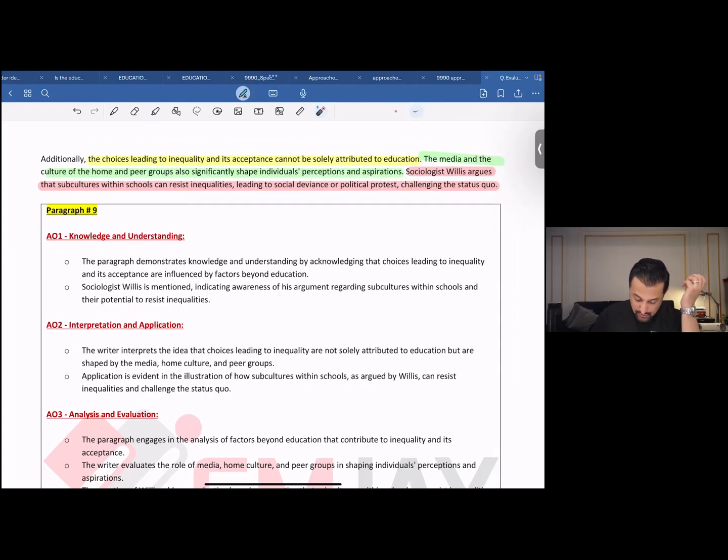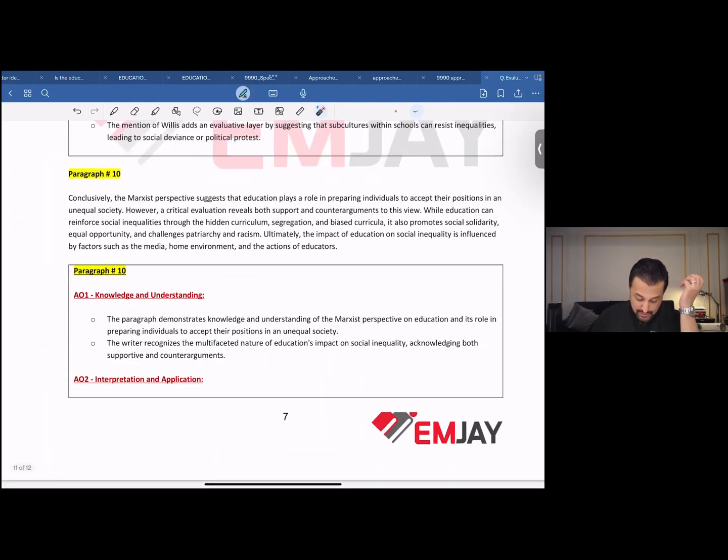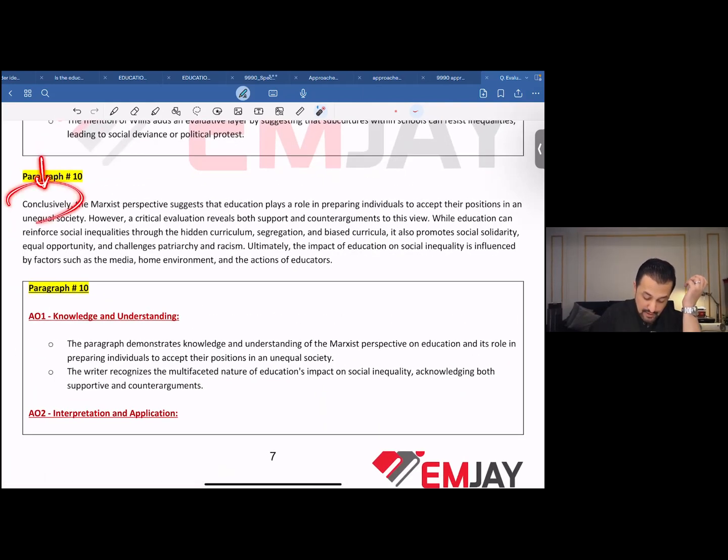Look at how the examiner could probably be seeing this. This is how you as a student see the answer. This is how the examiner would probably be seeing the answer, right? And wrapping it up real quick, the conclusive paragraph.